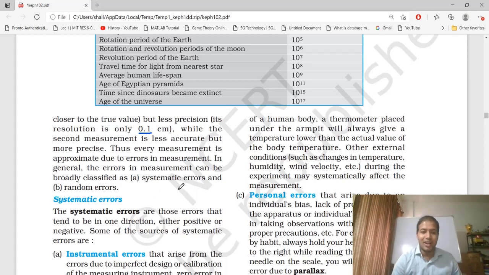So here we see that even though the second instrument has more resolution, we get a less accurate result. But it is a more precise result because it is up to 2 decimal places. Here we get only up to 1 decimal place, but it is close to 3.678, so it is more accurate. The first case is more accurate, less precise. The second case is more precise, but less accurate.